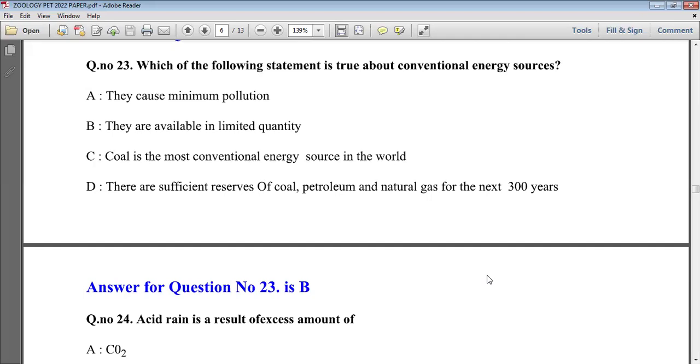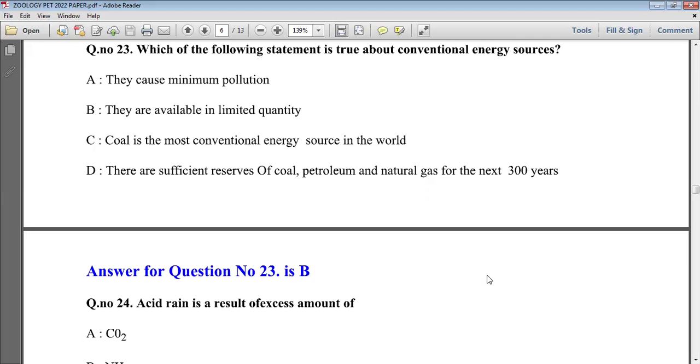So all the options given here seem correct. They cause minimum pollution. They are available in limited quantity. Coal is the most conventional energy source in the world. There are sufficient reserves of coal, petroleum and natural gas for the next 300 years. But the most appropriate answer, and the one mostly required nowadays, is available in limited quantity. Option B will be correct.